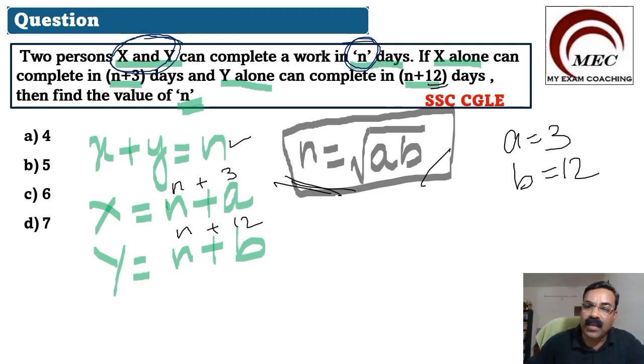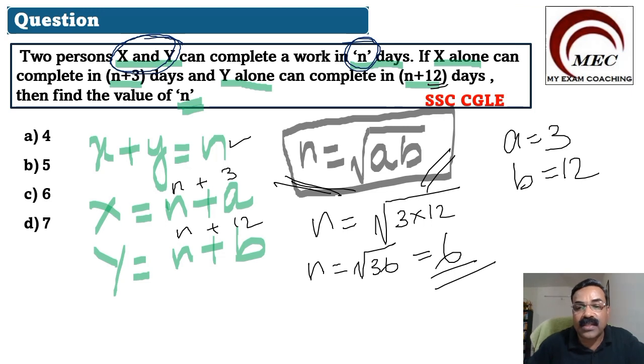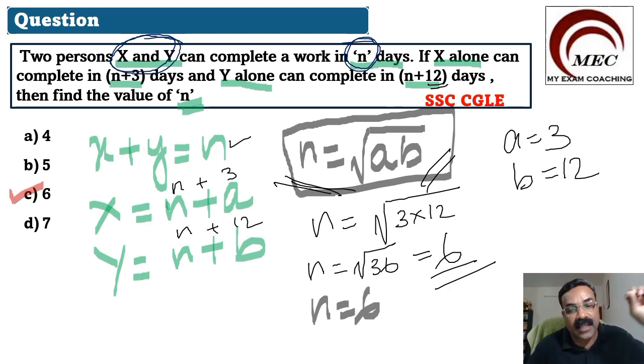Put it in the formula. So we got n is equal to under root A into B. A means 3, B is 12. So what is 3 into 12? 36. n is equal to root of 36. What is root of 36? It is equal to 6. 6 into 6 are 36. So we got the value of n is equal to 6. From that, you can directly go to the options and mark the correct option as option C, 6 days.